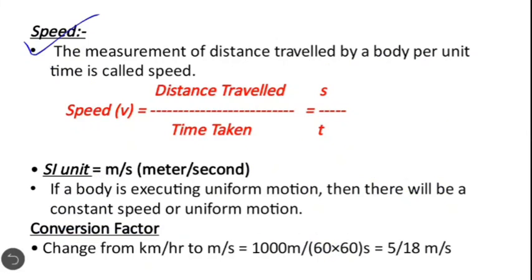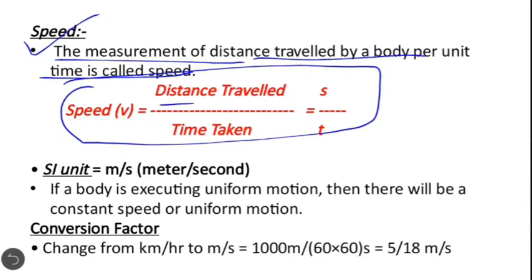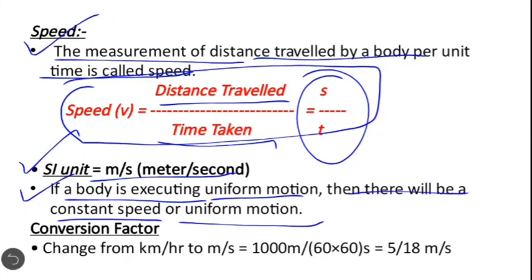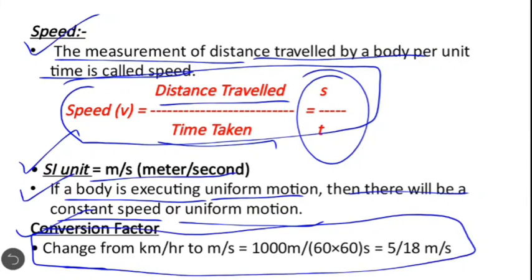Now the next topic is speed. The measurement of the distance traveled by a body per unit time is called speed. The formula is speed equals distance traveled upon time taken, V equals S upon T. The SI unit of speed is meter per second. If a body is executing uniform motion, then the speed will be constant. There is a conversion factor which you can use to change kilometer per hour into meter per second, by multiplying by 5 upon 18 meter per second.